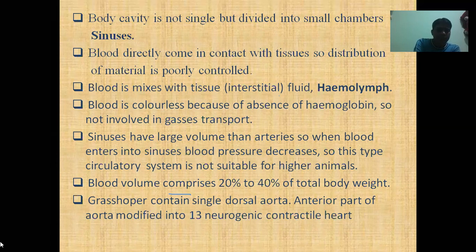And so this type of circulatory system is not suitable for higher animals. If blood pressure decreases, it is not suitable for us or other higher animals like buffalo, dog, horse and camel. In this type of circulatory system, blood volume comprises 20% to 40% of the total body weight.